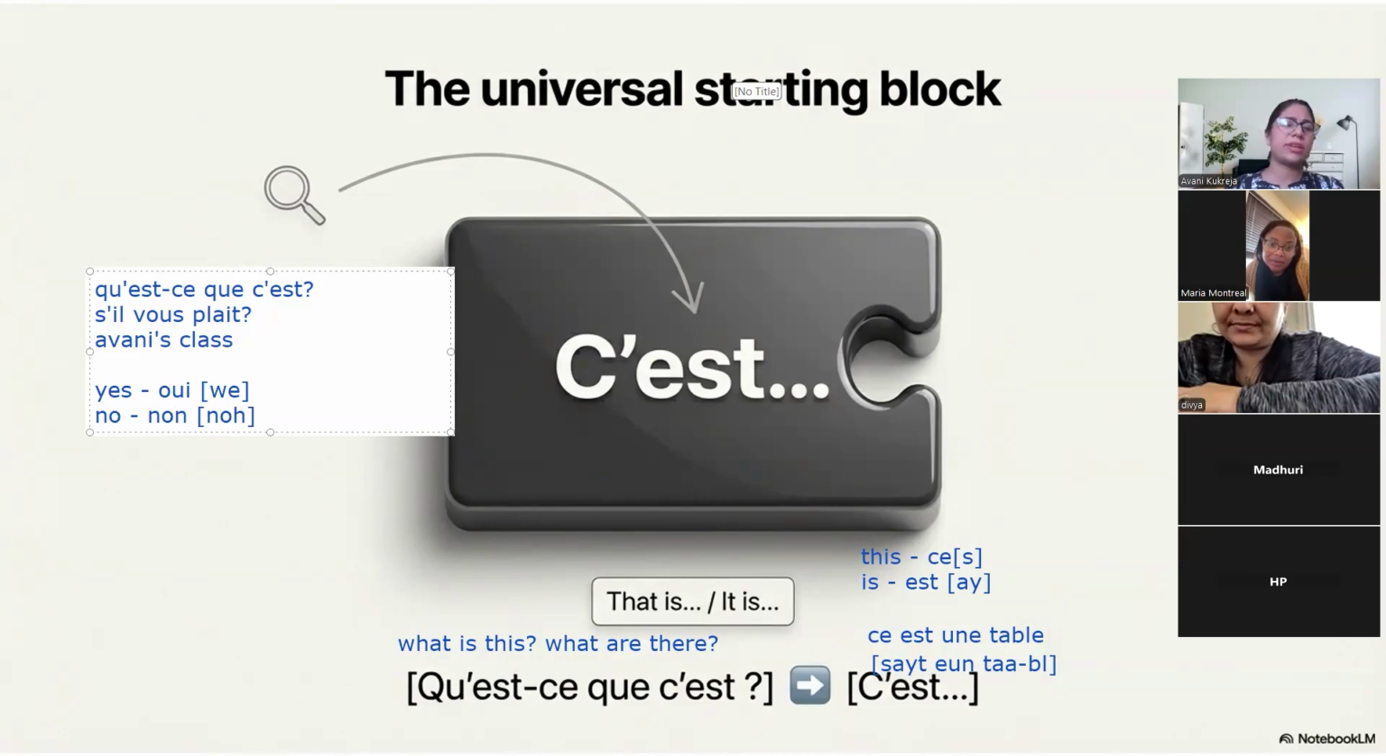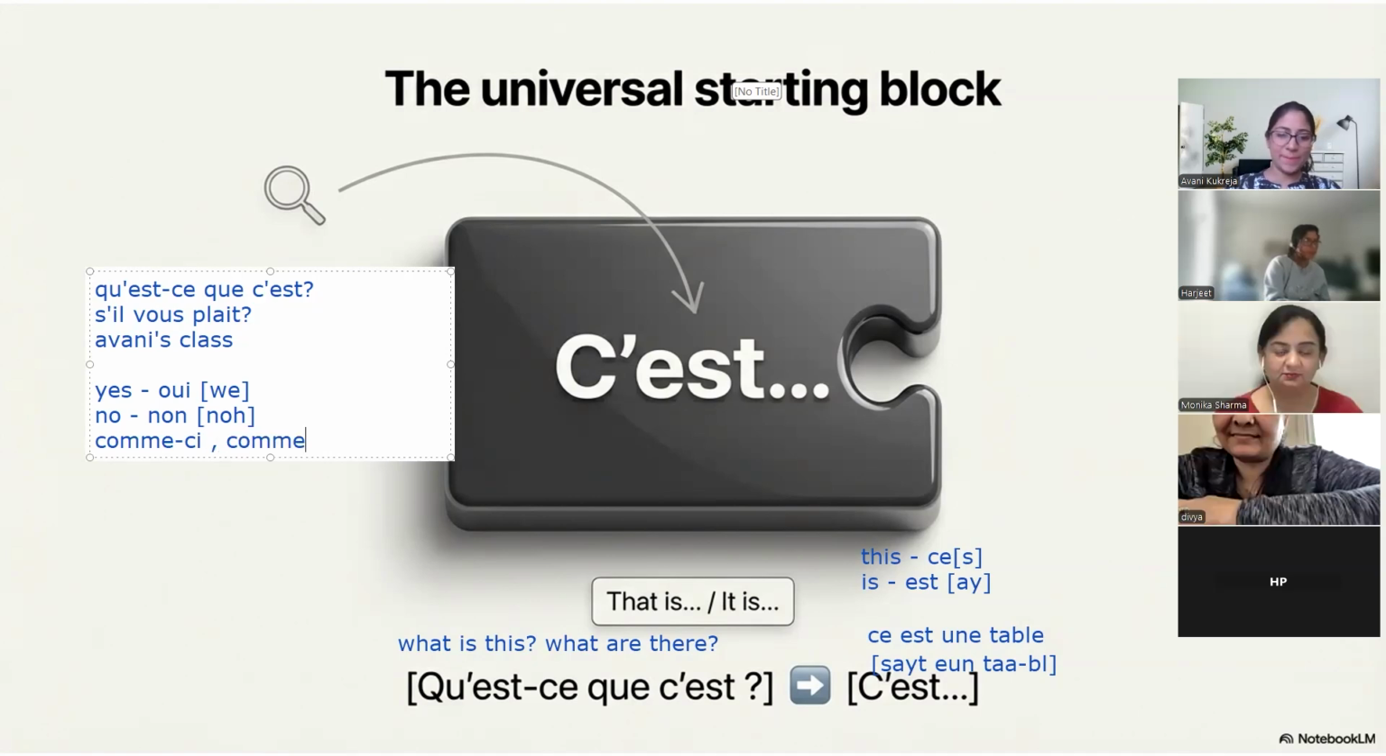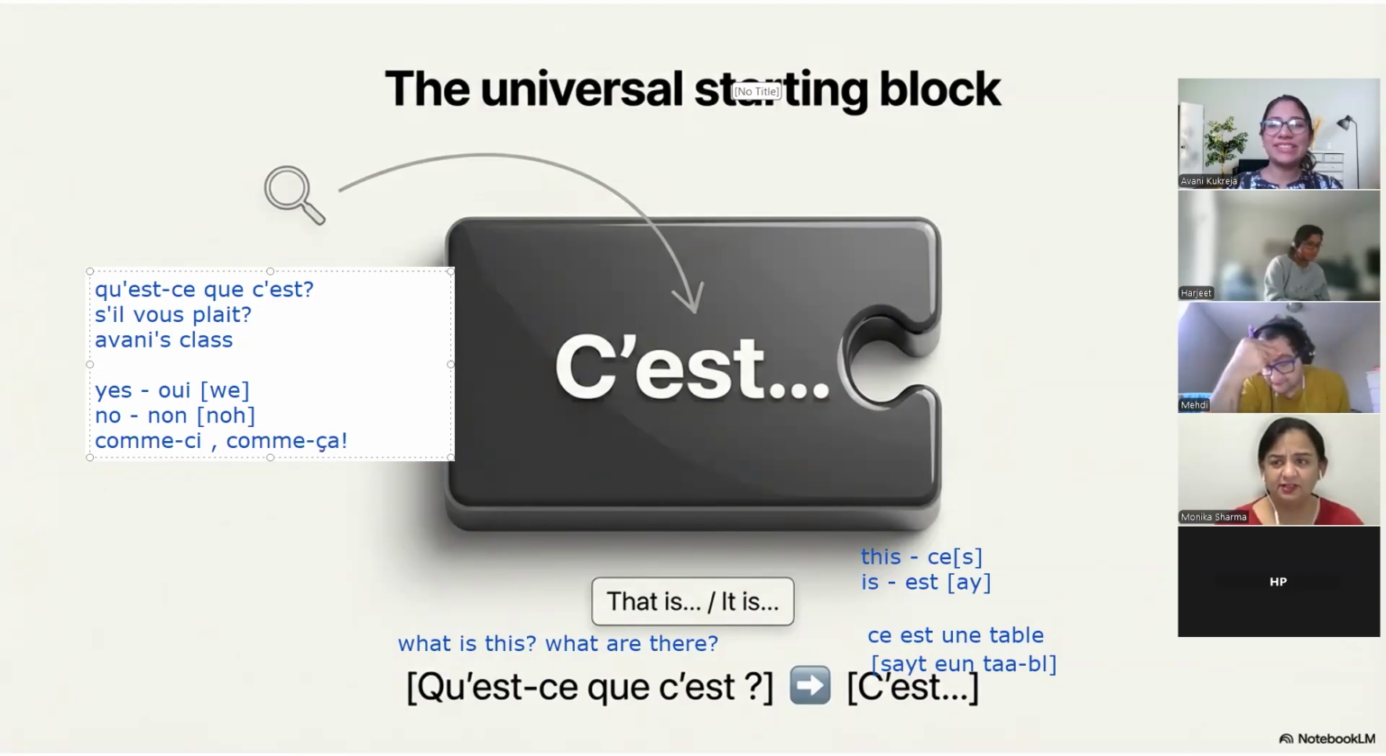Vous avez compris? Have you understood? You can say oui, non. Or you can say comme ci, comme ça. What does it mean? A little bit. Like this, like that. Okay, not too much, not too bad.